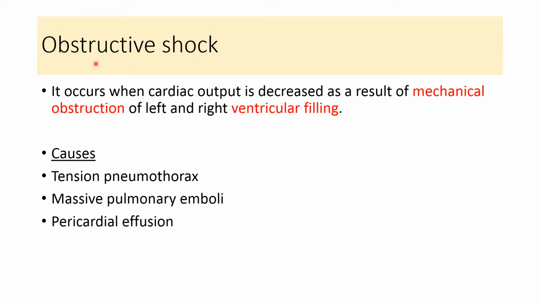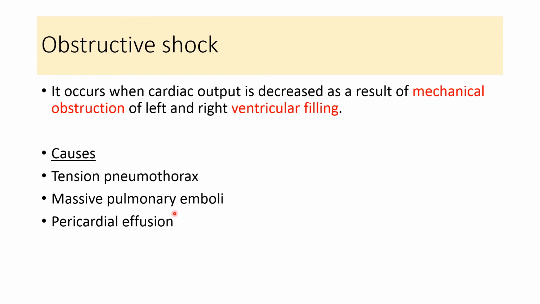Obstructive shock. As the name suggests, this is the shock because of obstruction to the cardiac output. It occurs when the cardiac output is decreased as a result of mechanical obstruction of left and right ventricular filling. Various causes of obstructive shock are tension pneumothorax. Whenever pneumothorax occurs, it increases air inside the pleura, which leads to compression over the heart, which decreases the ventricular filling and causes obstructive shock.